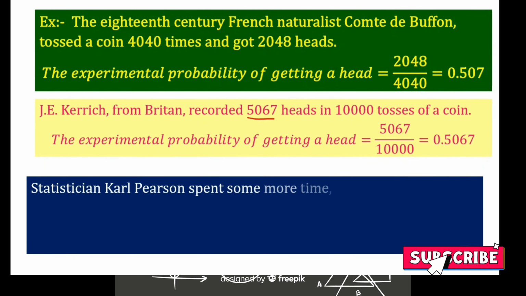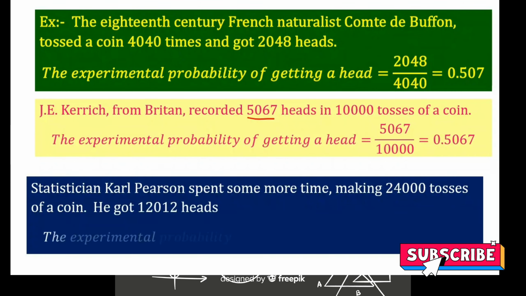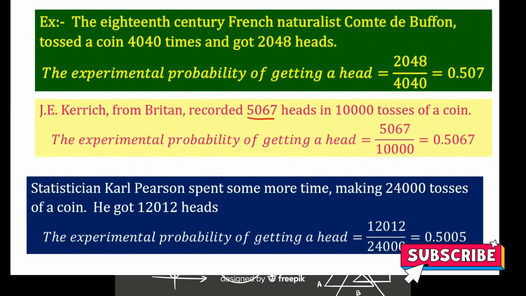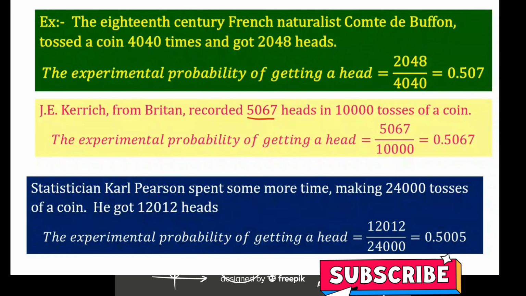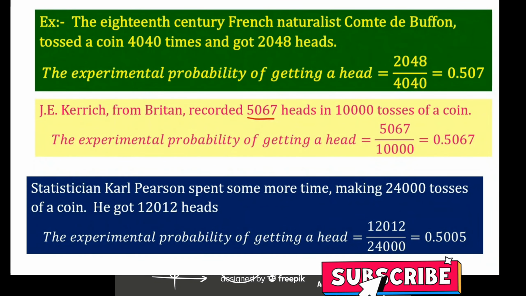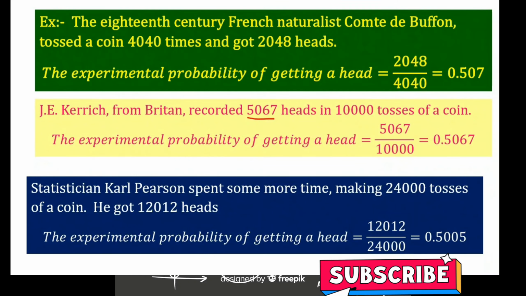Another scientist, statistician Karl Pearson, spent some more time making 24,000 tosses of a coin and got 12,012 heads. The experimental probability of getting a head is 12,012 by 24,000, that is equal to 0.5005.